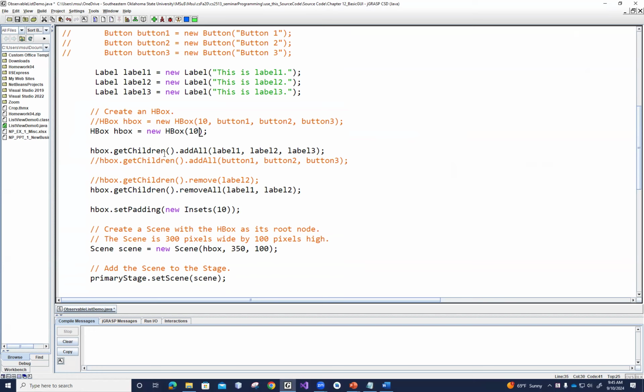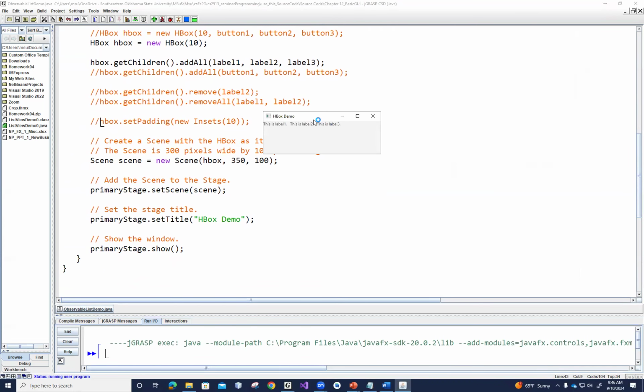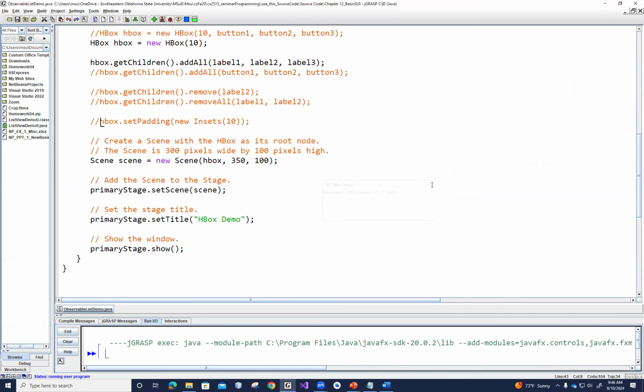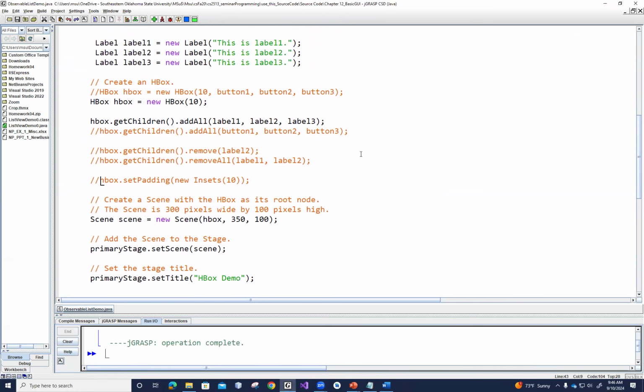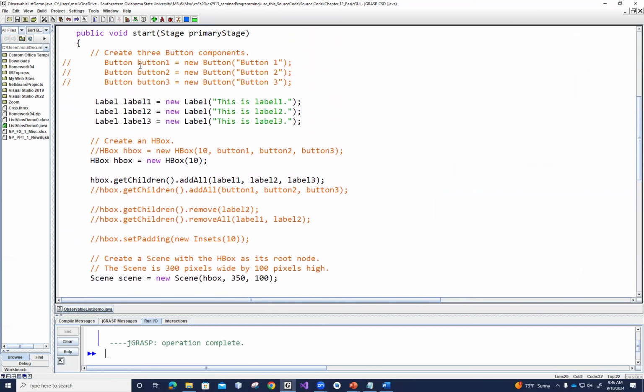Then I call getChildren, get the observable list, and then I call the addAll method to add all the 3 labels to it. All right, so let me run the code again. Yeah, so you can see that I got label 1, label 2, label 3. Okay, and then I can also add some buttons to it if I want to.